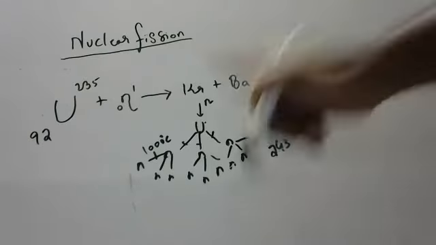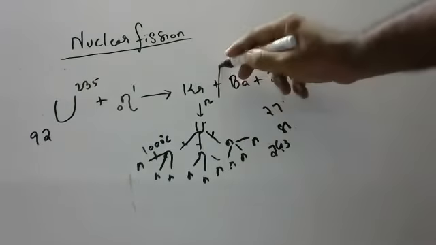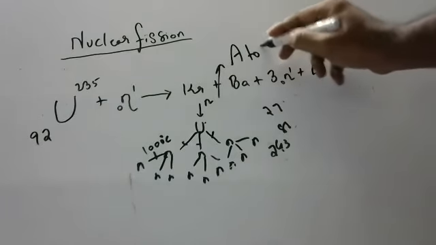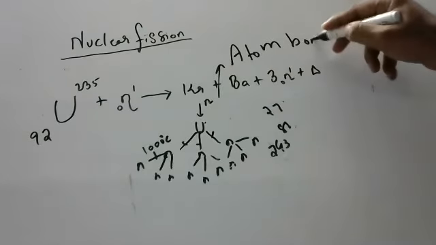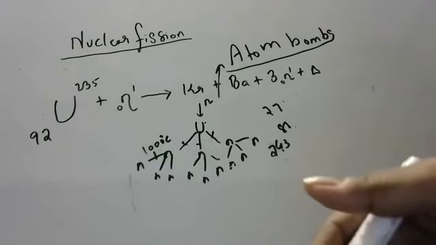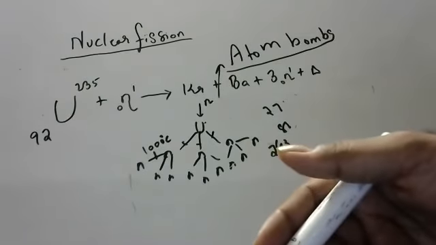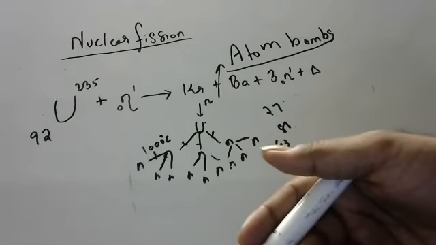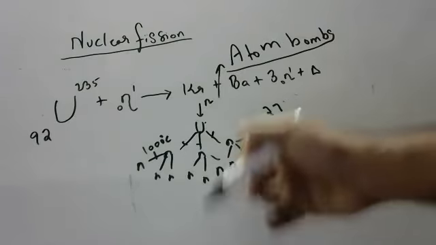This principle is used in making atom bombs, which were thrown on Hiroshima and Nagasaki during World War II. And the names of the atom bombs are Little Boy and Fat Man. Okay, children, this principle is only used.